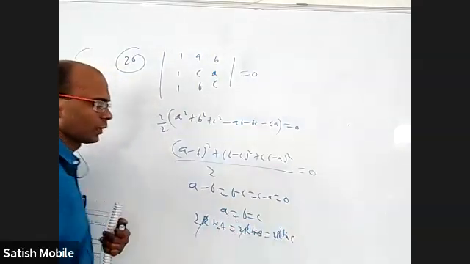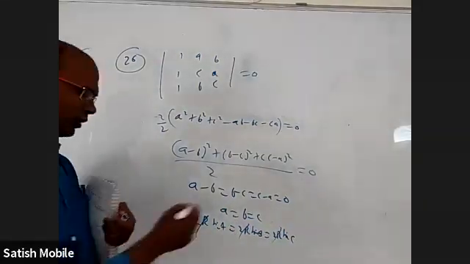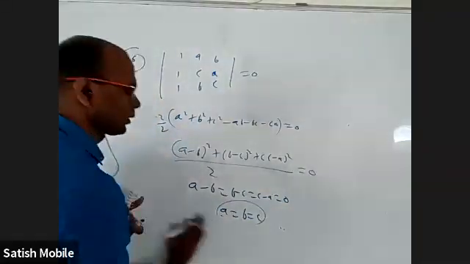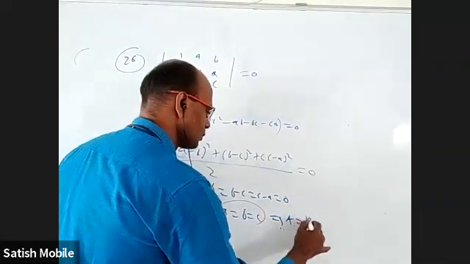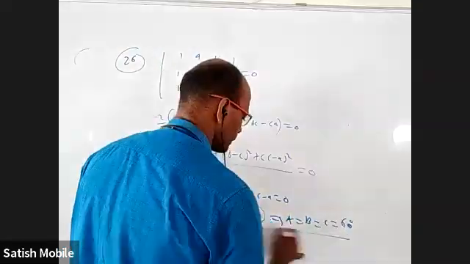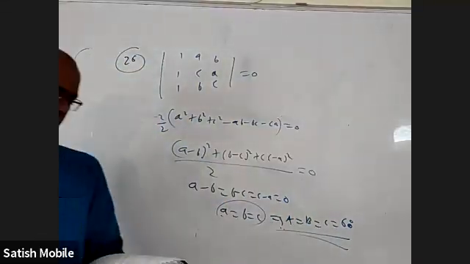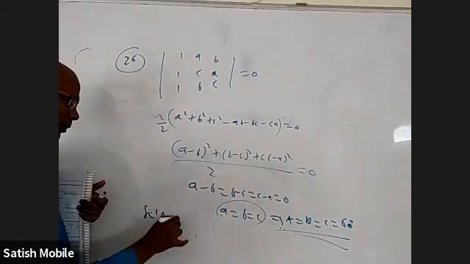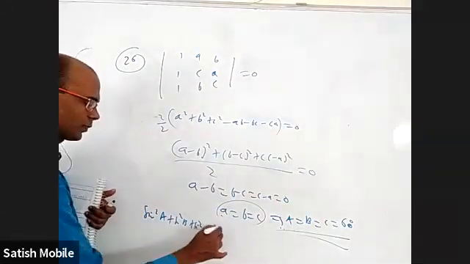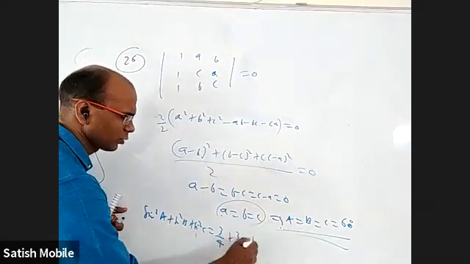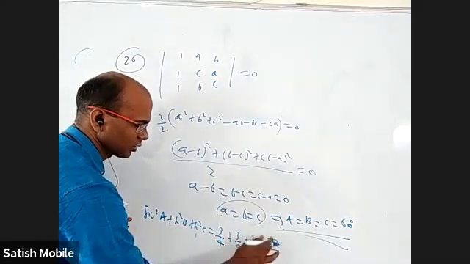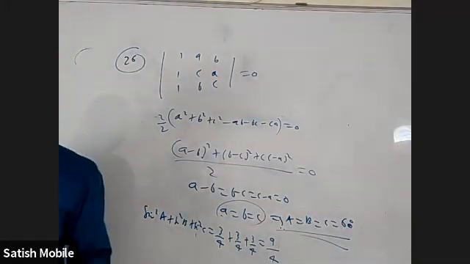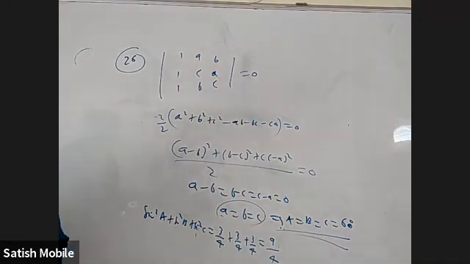Cancel 2R. Sine A equal to sine B equal to sine C. Or why all that? This is an equilateral triangle. Three sides are equal means it's an equilateral triangle. Equilateral triangle means A equal to B equal to C equal to 60 degrees. Then sine 60 is root 3 by 2, and its square is 3 by 4. They wanted sine square A plus sine square B plus sine square C, which is 3 by 4 plus 3 by 4 plus 3 by 4, which is 27, sorry, 9 by 4. So you don't have to know much about determinants for doing this.